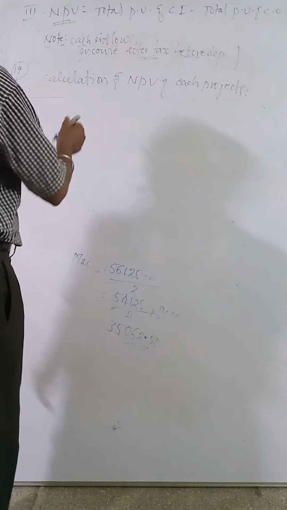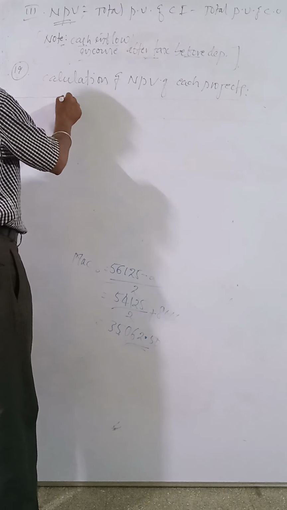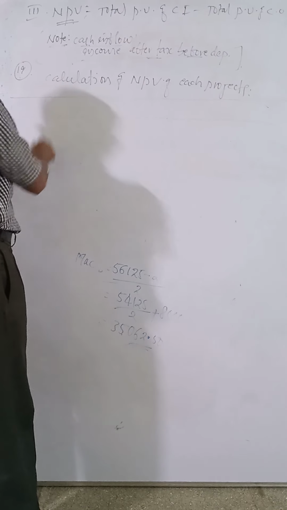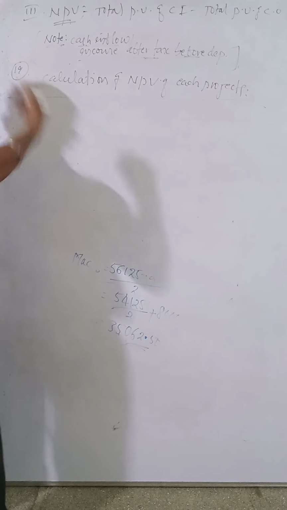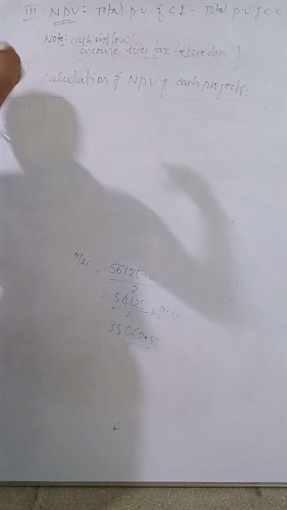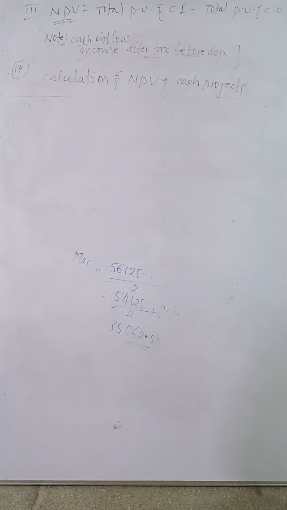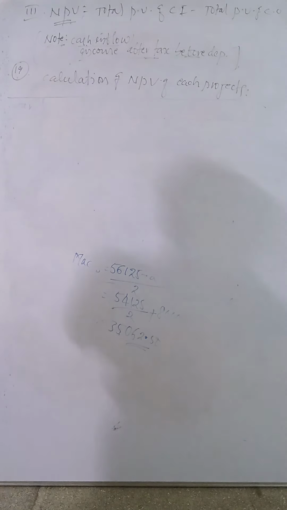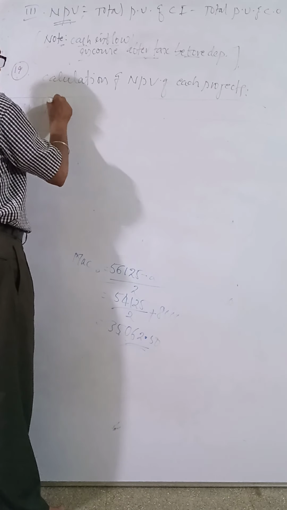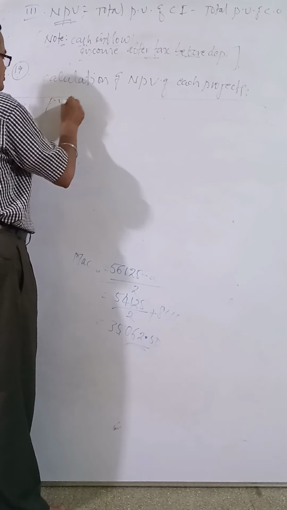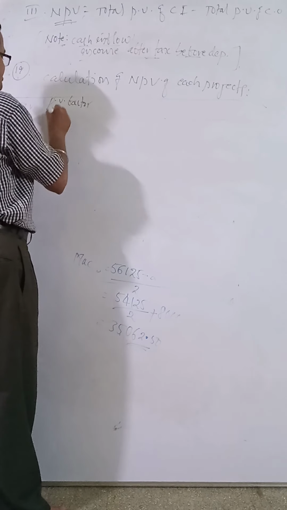Now see, first take the year, first year, then the PV factor at 10%.